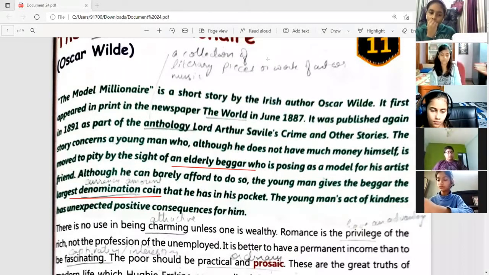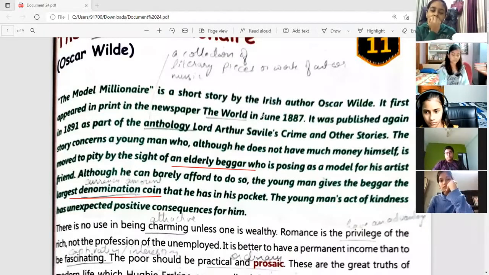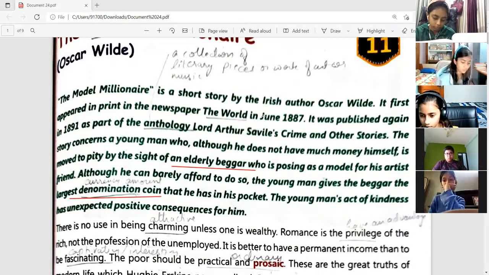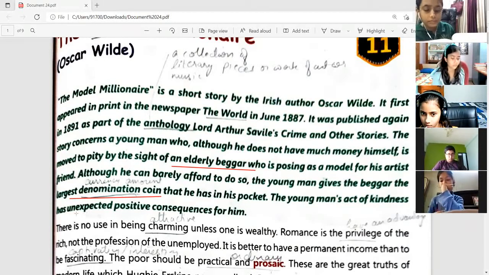For example, over here we have the largest denomination coin that is in circulation is 10 rupees basically, right? So over there also there must have been one coin with the largest denomination that he had in his pocket. He gave it to that old beggar. And the young man, although he himself did not have enough money. So this act of kindness of the young man had some unexpected positive consequences for him.